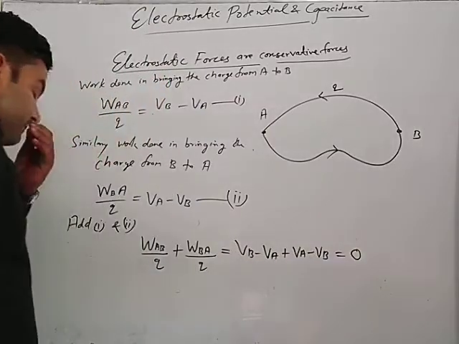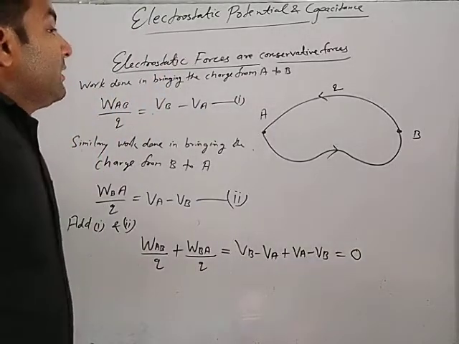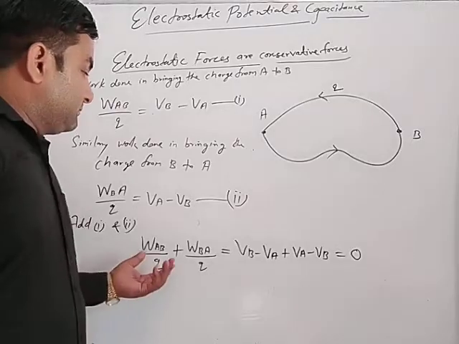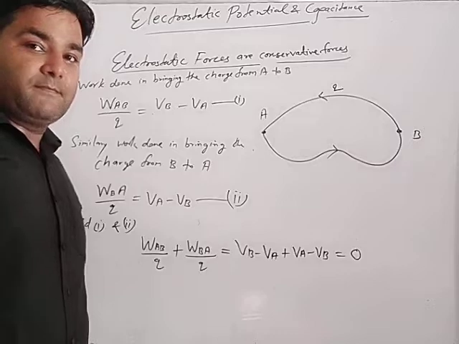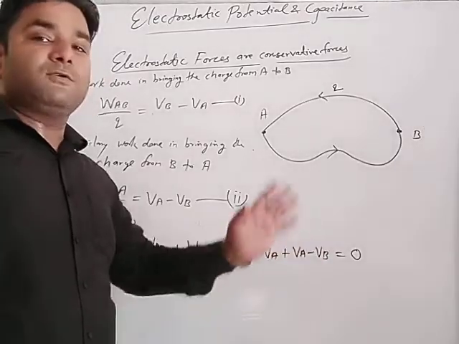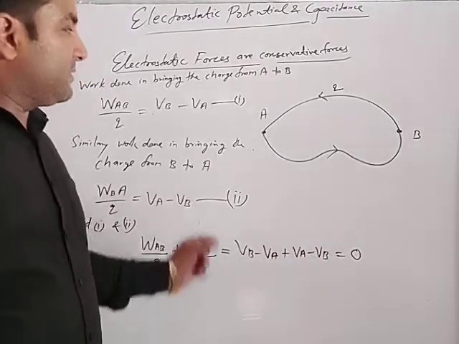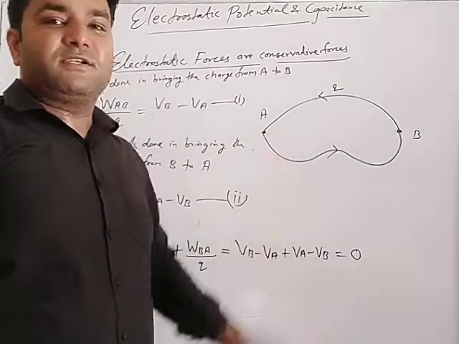It means the work done in a closed path becomes 0. It depends only upon the final and initial position, and does not depend upon the path.